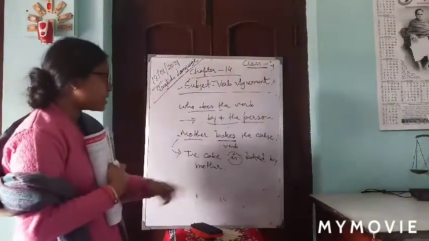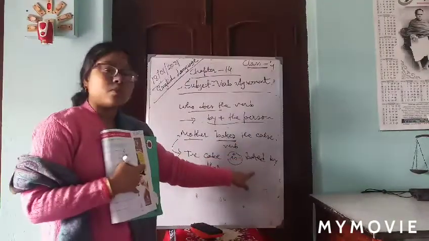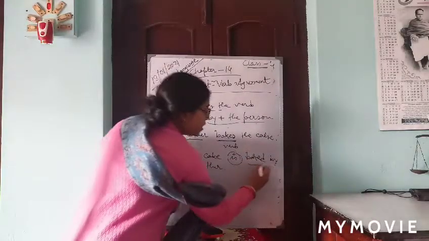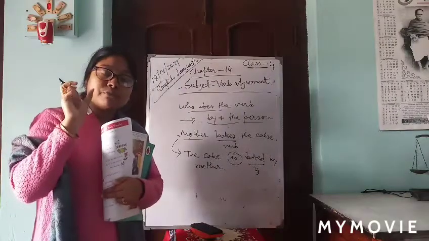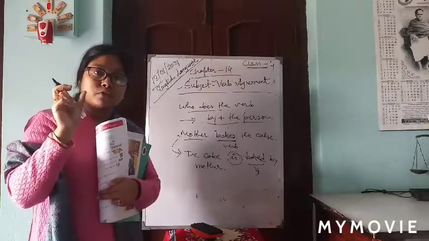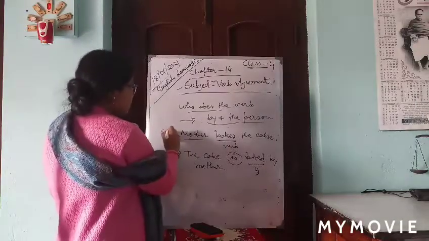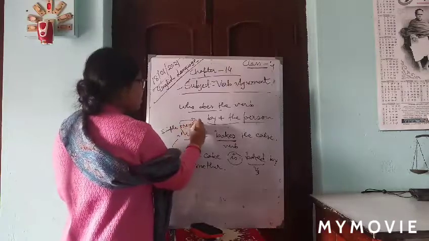The cake is baked by mother. Clear? Then we have to use the past participle, the V3 form, like go, went, gone. So the V3 form is gone. That one we have to use. This is the example of simple present.